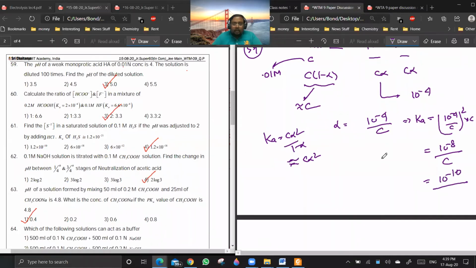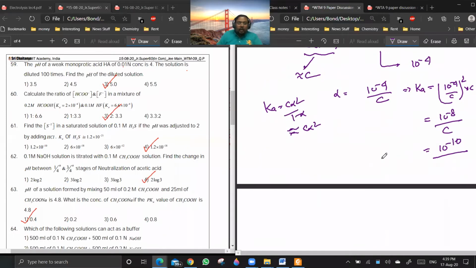Now you see, if you are diluting it 100 times, what is the new concentration? Sorry, K will be 10 to the power minus 6, not minus 10. My mistake. C is 0.01, so K is 10 to the power minus 6.